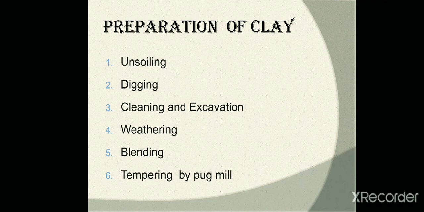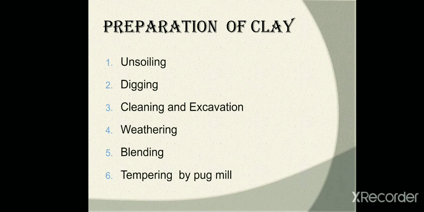Preparation of clay. These are the stages of preparation of clay: unsoiling, digging, cleaning, and excavation, weathering, blending, tempering, pug mill. First of all, unsoiling.